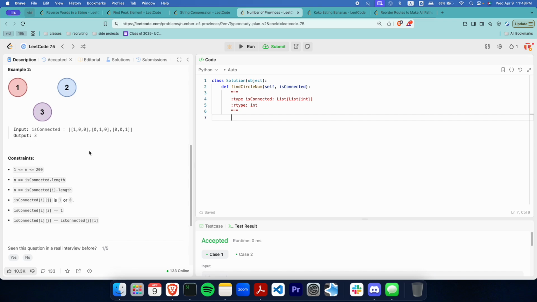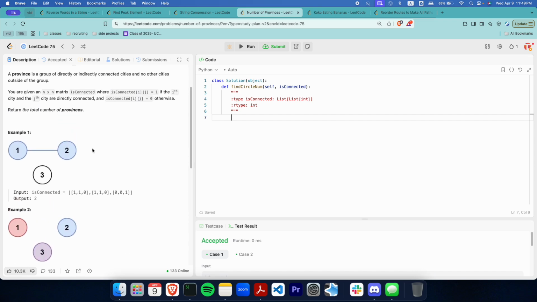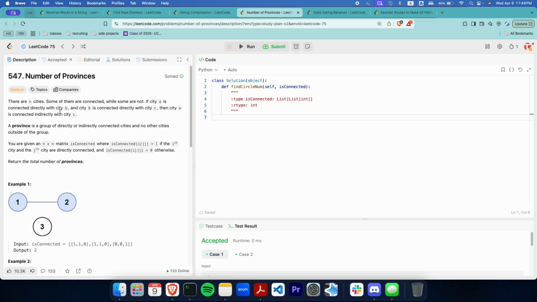So the way that we have to solve this problem is by doing something called a depth first search. We said here in the problem statement that A and C can be indirectly connected to each other because B is connected to C, but A is not connected to C. So what we have to do in this case is go down the path of all of the connections that A has. So it goes into B first, then B, since it's connected to C, then we go into C.